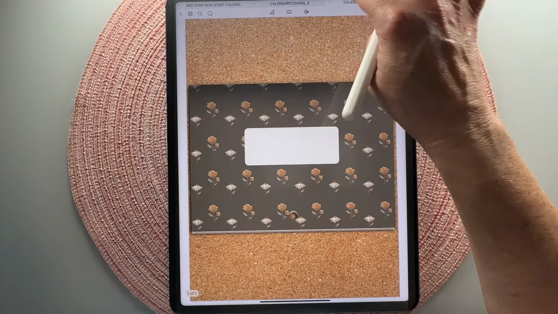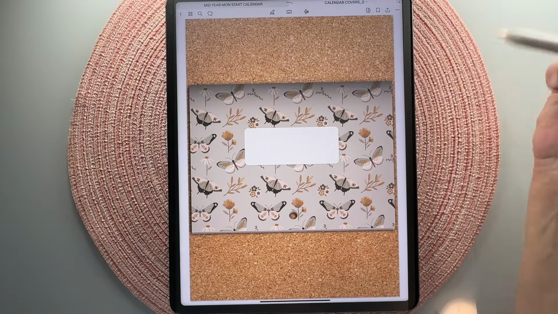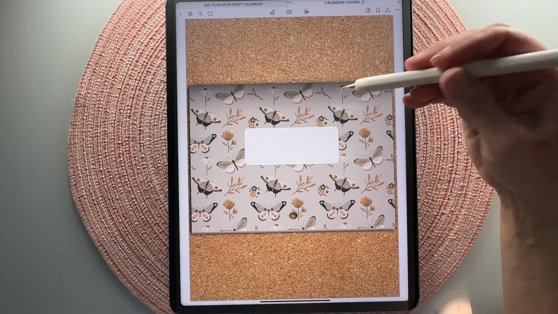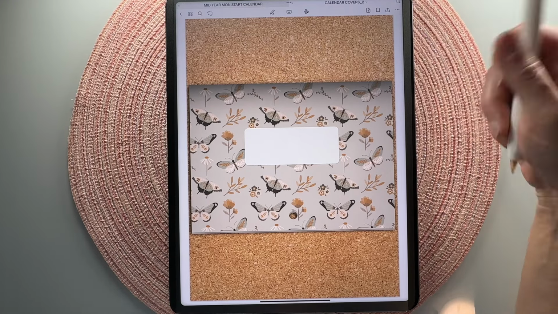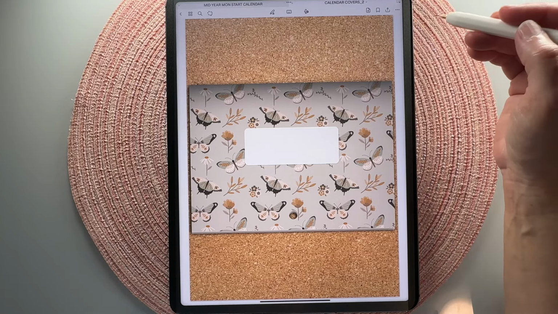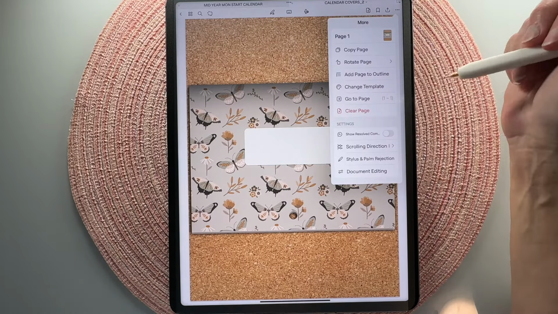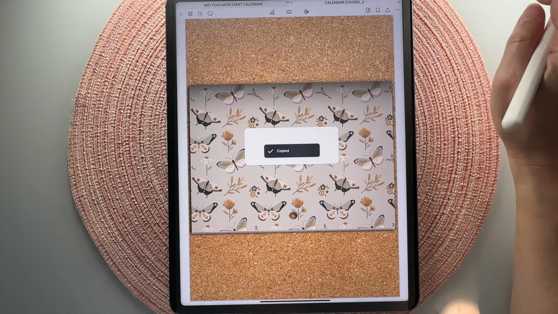So the way that you would change this out in your planner, just going to close these out real fast because they are in my way. So when you're on one of them, I've just uploaded these into Goodnotes. You could just split screen and have them in your files and import them that way. But this is kind of easy just to see them all and just have them all there for swapping them out. When you're on the cover that you want to add to your planner, just go to these 3 dots. And then you're going to hit copy page.